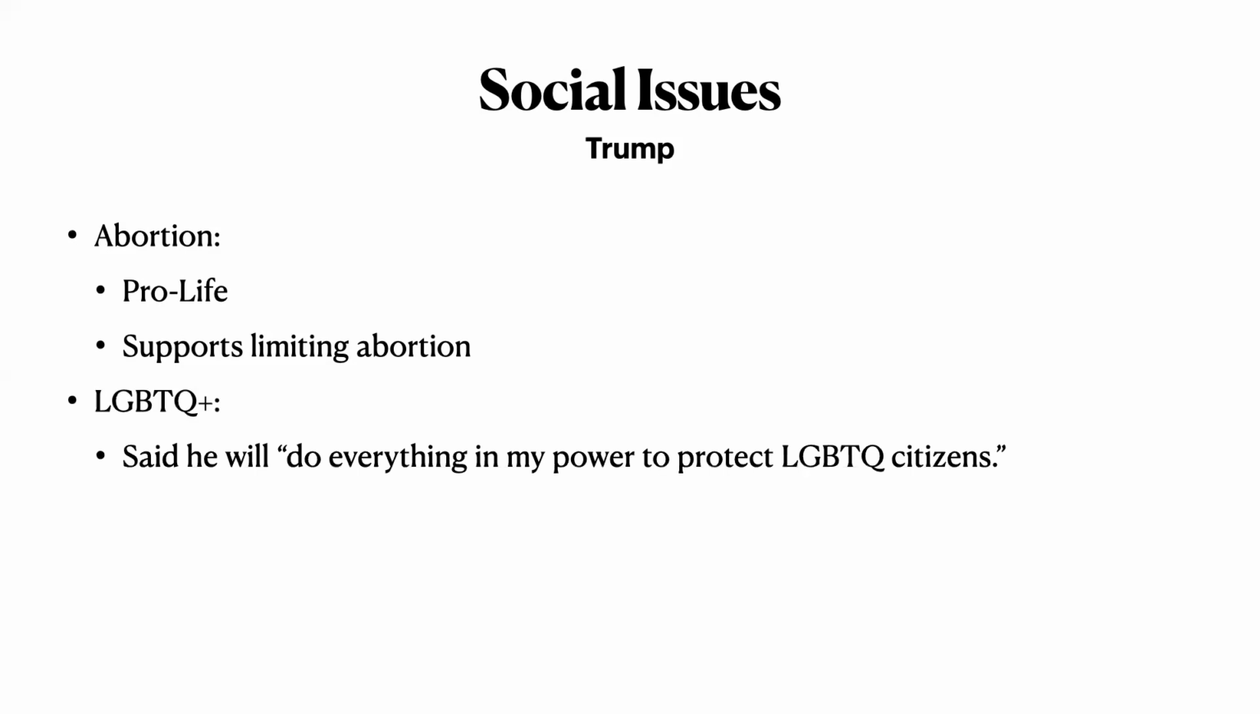We're going to go ahead and take a look at some LGBTQ plus issues too. He has said that he will do everything in his power to protect LGBTQ citizens. However, he did ban transgender people from military service, citing that it was just too costly to pay for gender reassignment surgery and estrogen and testosterone, and that there was no financially viable way for it to work.